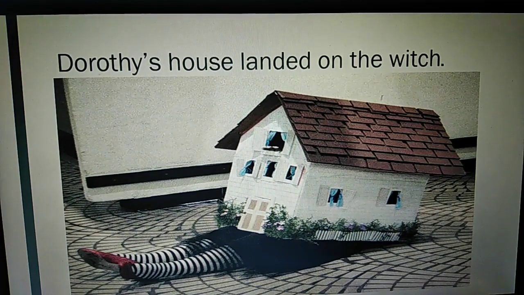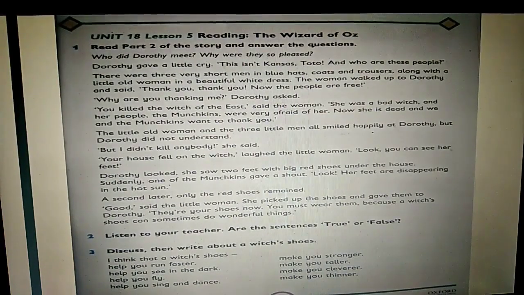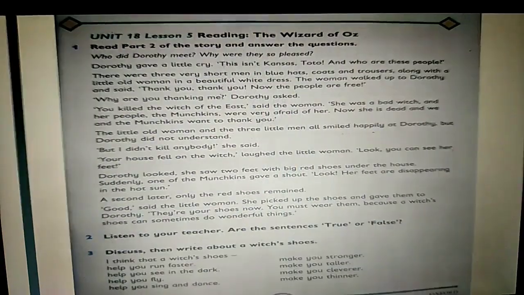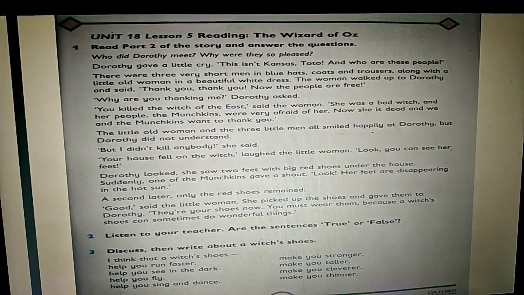Why did she give those shoes to Dorothy? She presented those shoes as a gift to Dorothy because the witch's shoes can do many wonders and magic. Students, I hope all of you understood the story. This is a part of the story, The Wizard of Oz, given in your textbook. But in the original story, Dorothy and Toto reached home using the red shoes of the witch. Using the magical power of the red shoes, she flew over to reach Kansas. I hope all of you understood this lesson. I request you all, please read and learn the story.